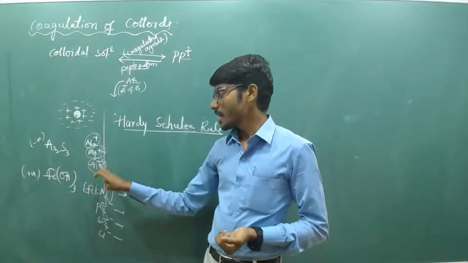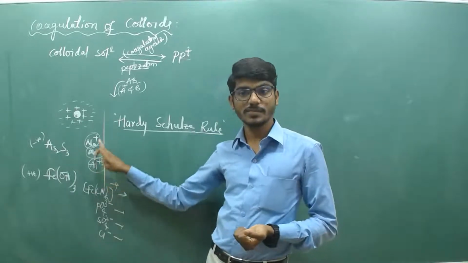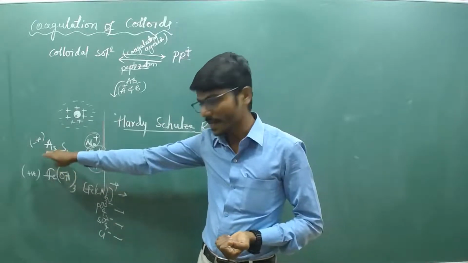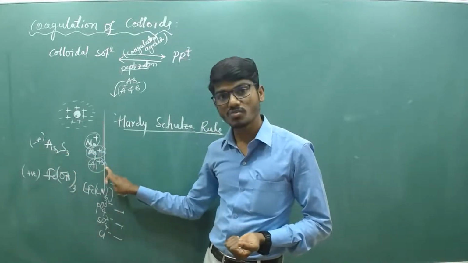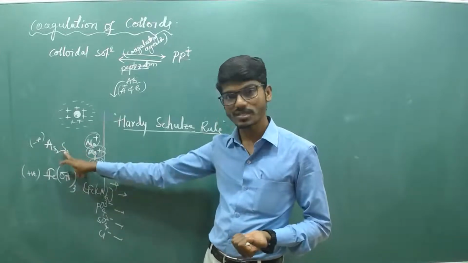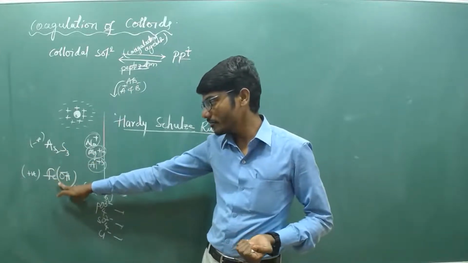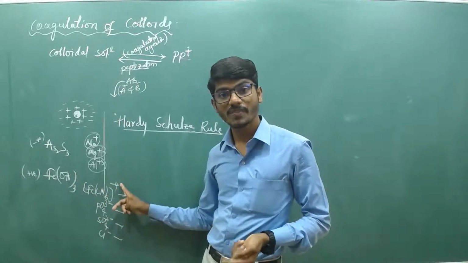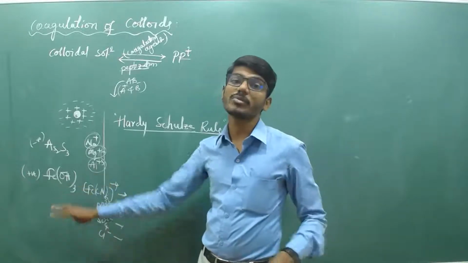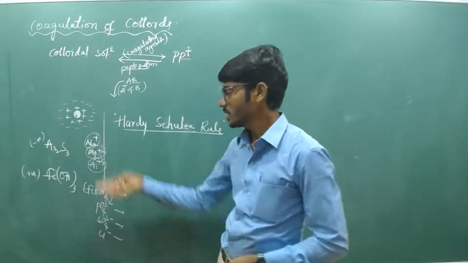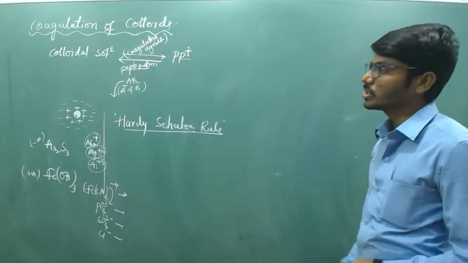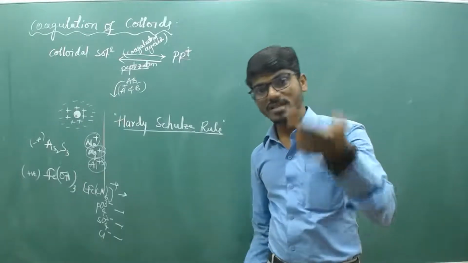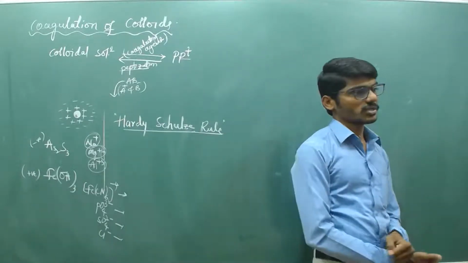In this case, Al3+ has charge plus 3, then plus 2 and plus 1. So in order to coagulate the negative sol, Al3+ is more effective. Whereas in order to coagulate ferric hydroxide, Fe(CN)6 with charge minus 4 is the most effective. Greater the valency, greater will be the coagulation. So this is about coagulation and the Hardy-Schulze rule. Greater the valency of active ions, more will be the coagulation.